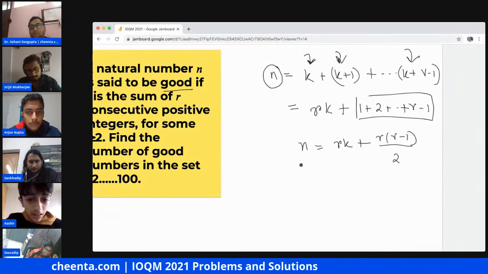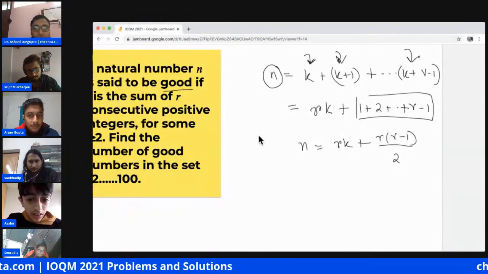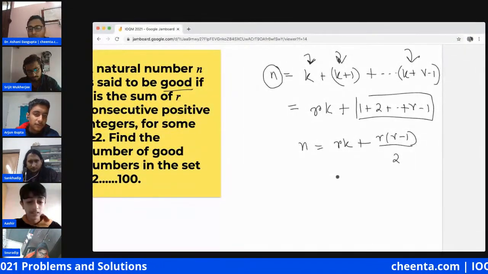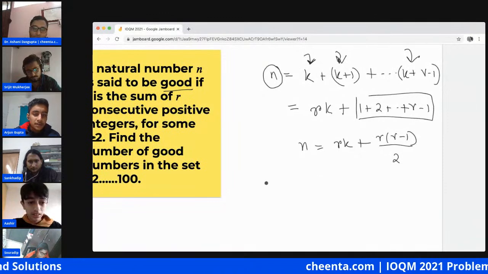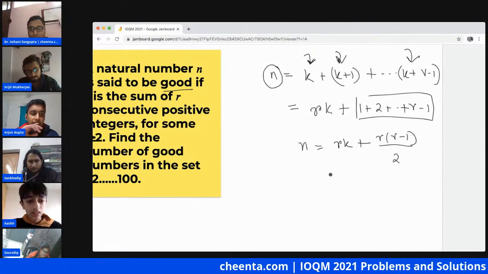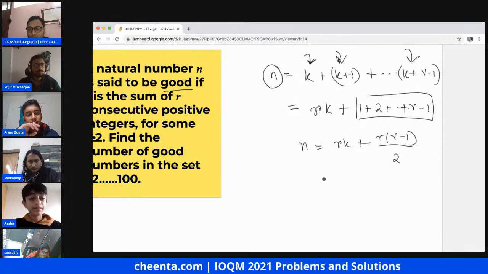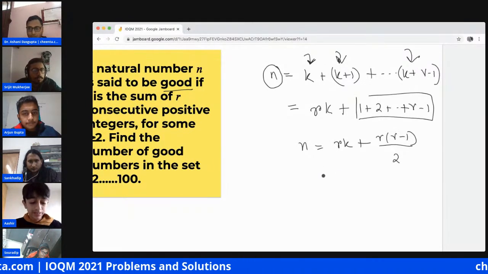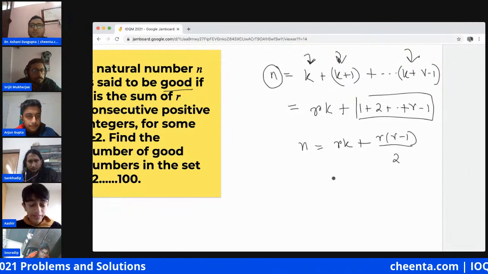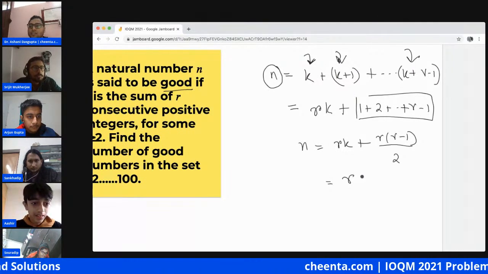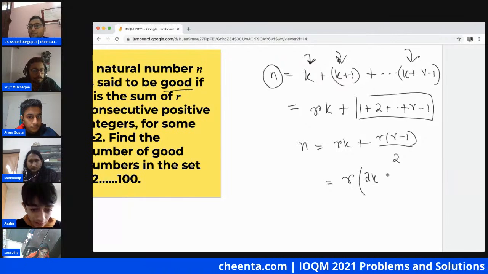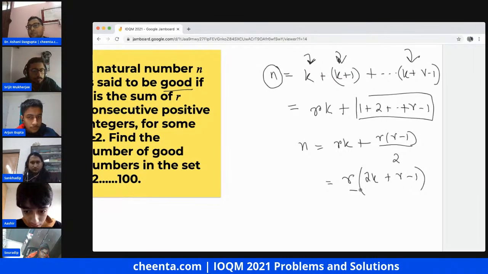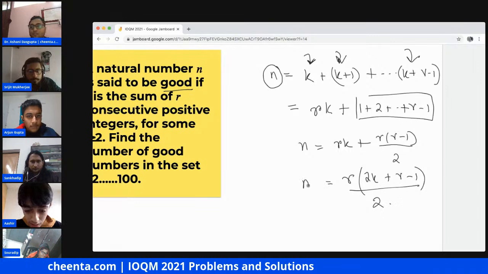Okay, now what do we do? We write n, we simplify this, not simplify, but cross multiply, r into 2k plus r minus 1 by 2. So r into 2k plus r minus 1 by 2. That's the value of n.